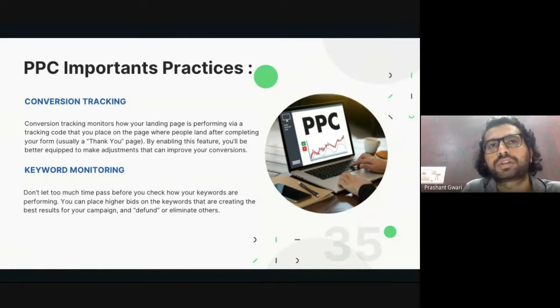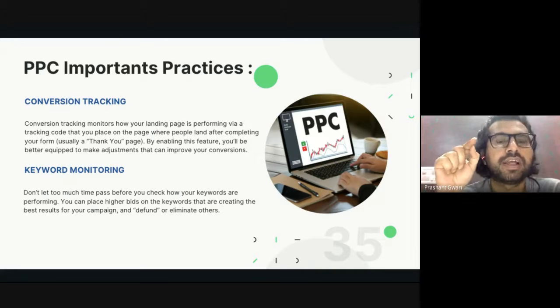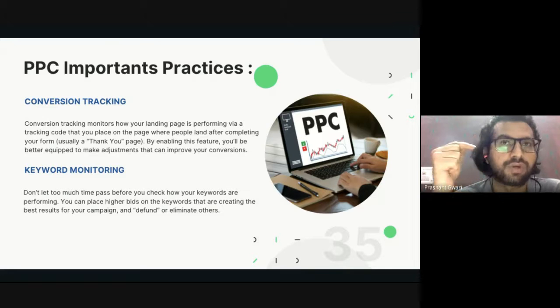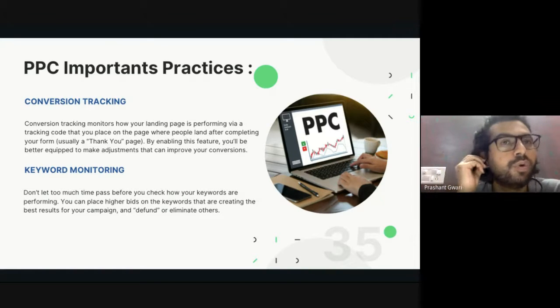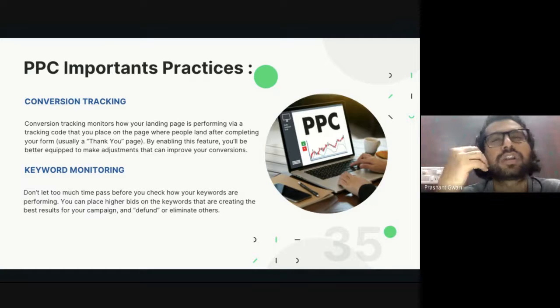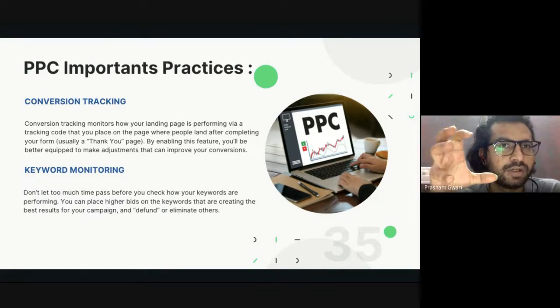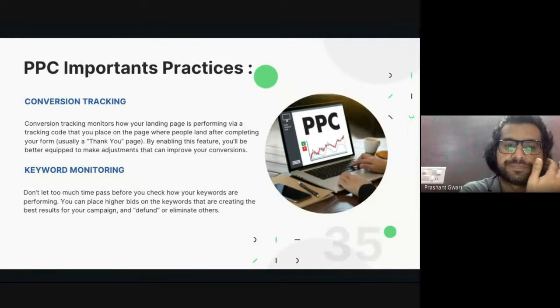When they go to the thank you confirmation page, after providing the lead or after buying a product, that thank you page will load. Whenever that thank you page loads, the HTML code with the conversion tracking will also load, and that will be counted as a conversion. It will tell you that this website visitor made a conversion on your website. So next time you will not target him, or you will target only those who visited your website but did not reach the thank you page. You can use the Google Analytics thank you page code or HubSpot thank you page. Lots of companies provide these kinds of conversion tracking to track the performance of your marketing campaign, and it's up to you which page you want to publish it on.